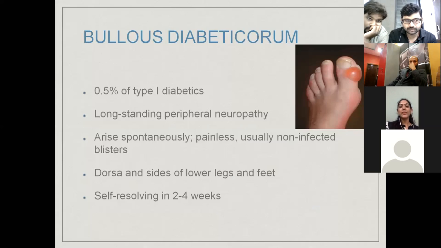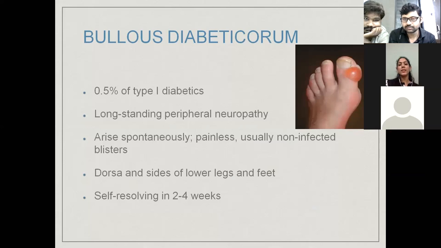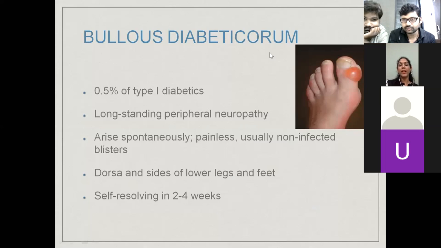The next one is bullous diabeticorum. This is a very rare manifestation in diabetics, with an incidence of 0.5% of type 1 diabetics. It is seen in long-standing peripheral neuropathy. The bullae are usually non-infected, sterile blisters, painless, and they do not arise post any trauma.